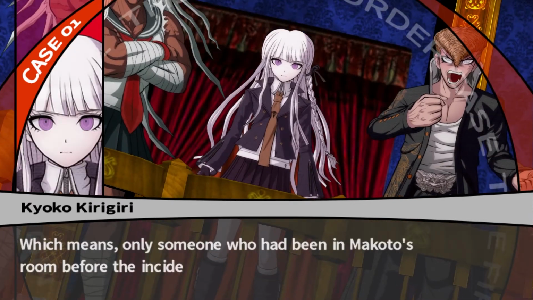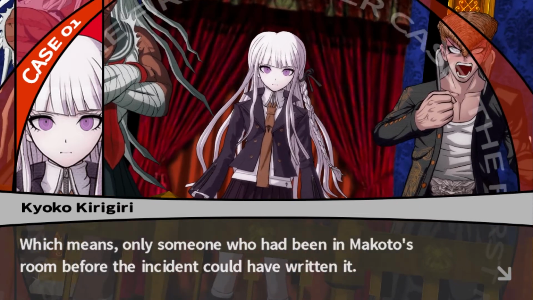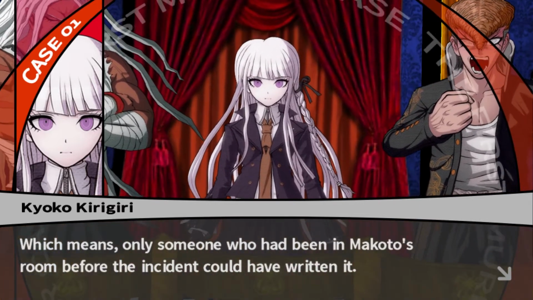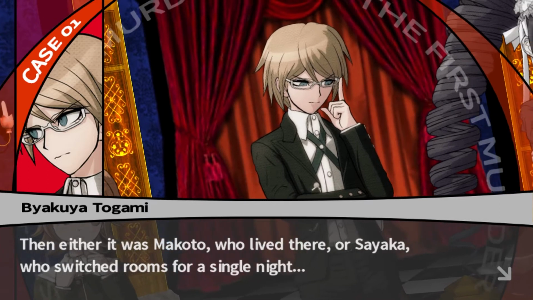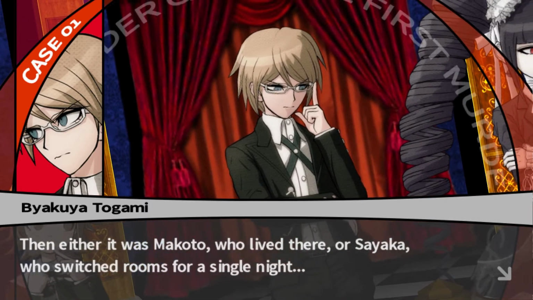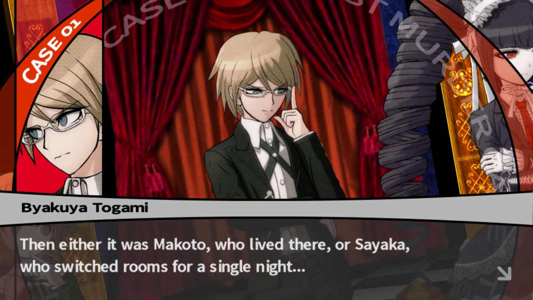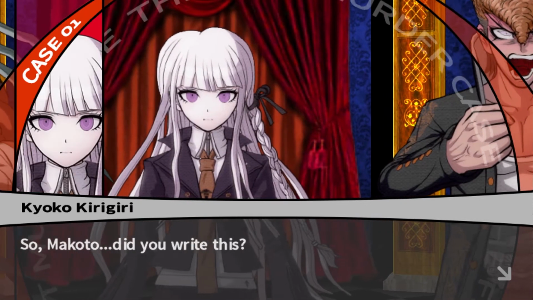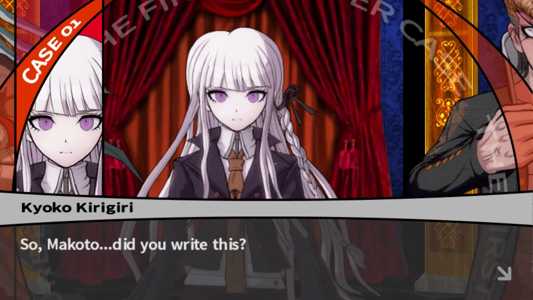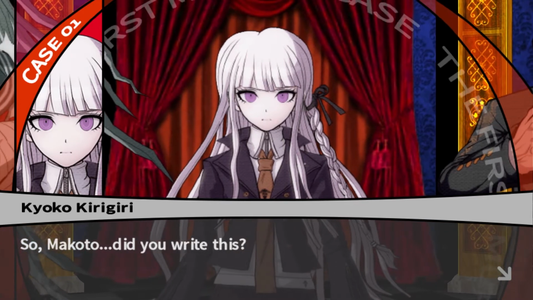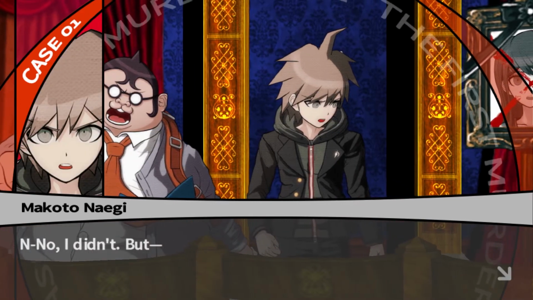Which means only someone who had been in Makoto's room before the incident could have written it. Then either it was Makoto who lived there, or Sayaka who switched rooms for a single night. So, Makoto, did you write this? No, I didn't. But it was signed by Sayaka.